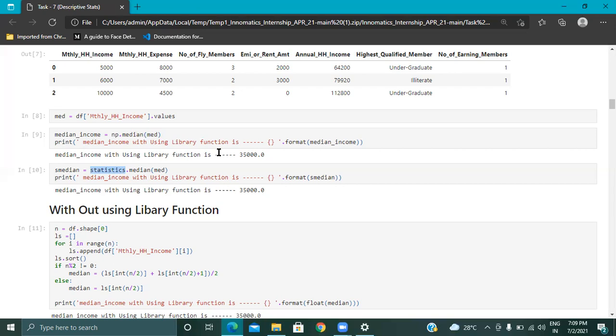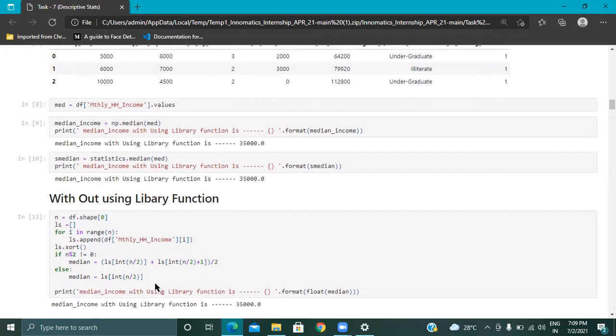So many data scientists and developers are creating these types of libraries, which help us do our work faster. So how do they build this median and mode? Without a library, they use only Python, they build the library in Python, and they convert it into a package.